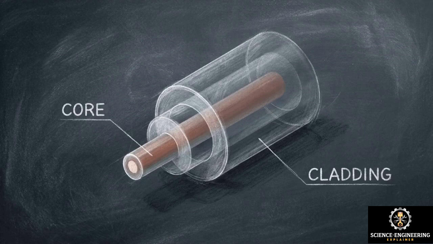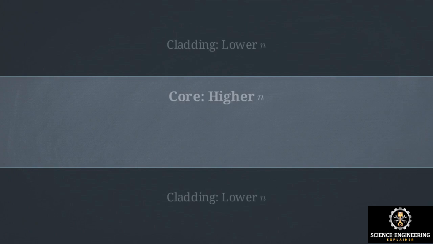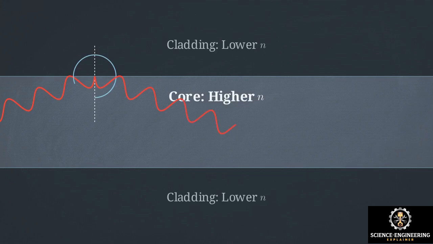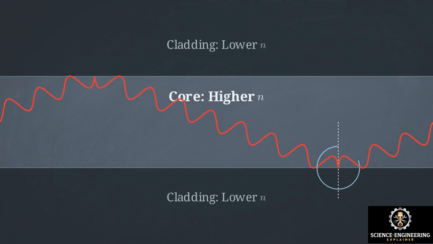An optical fiber is built around two distinct layers of glass, a central core and an outer cladding. The entire system hinges on a very specific material difference. The core is doped to possess a slightly higher refractive index than the surrounding cladding. When light travels through the core and strikes the cladding boundary at a shallow angle, the refractive index differential forces the wave to bend so sharply that it reflects inward. This is total internal reflection. The wave is physically barred from escaping.